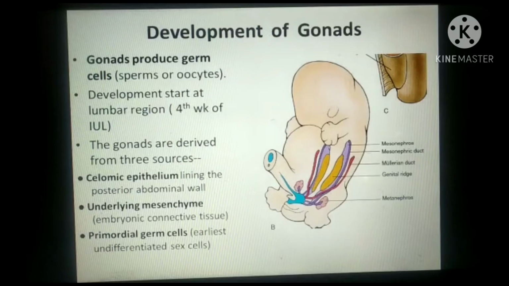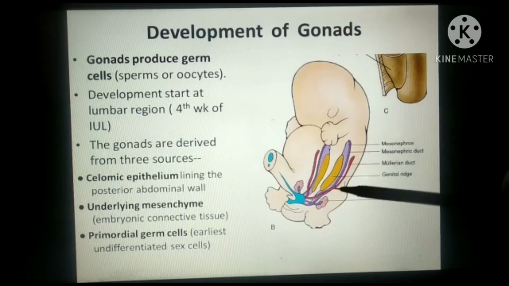Now we start development of male gonad. First of all, what is gonad? Gonads produce germ cells like sperm or oocyte. In males, testis is gonad, and in females, ovary is gonad. Development of gonads starts at 4th week of intrauterine life, and it starts at lumbar region, and later on it will shift to the pelvic region. Gonads are derived from 3 sources. First is coelomic epithelium, second one is underlying mesenchyme, and third one is the primordial germ cells.